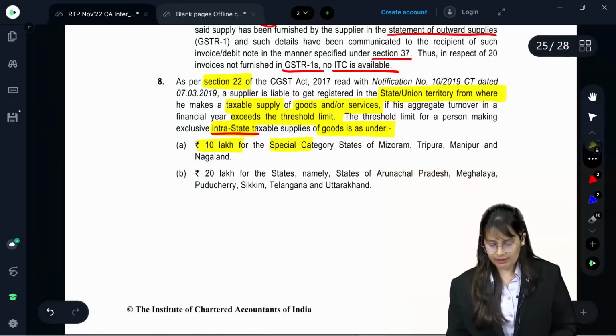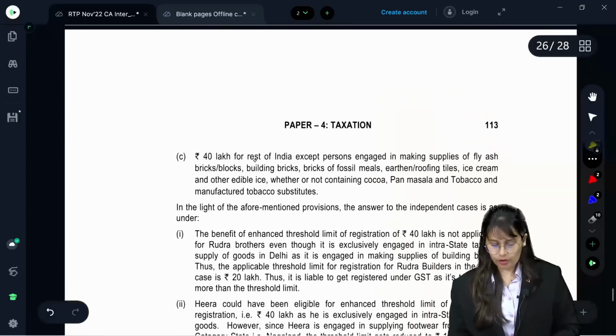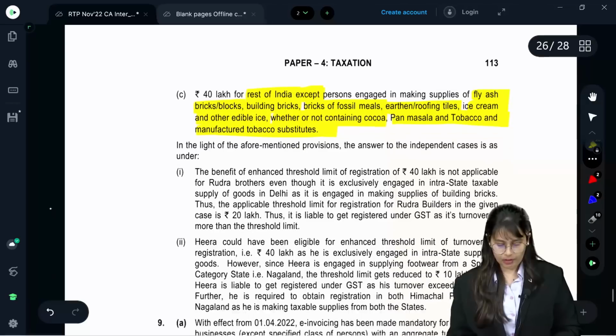10 lakh for special category states of Tripura, Nagaland, Manipur, Mizoram. 20 lakh for states namely Sampute, and 40 lakh for rest of India except person engaged in making supplies of fly ash bricks or blocks, building bricks, bricks of fossil mills, earthen or roofing tiles, ice cream and other edible ice, whether or not containing cocoa, pan masala, tobacco and manufactured tobacco substitutes.